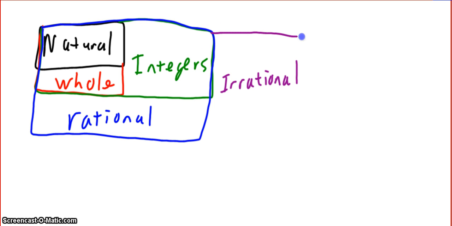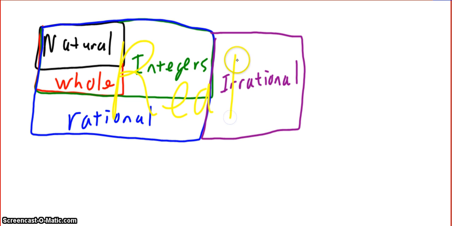These are in a category by themselves. They are not including any of the rational, integer, whole, or natural numbers. And then all together, these are the real numbers.